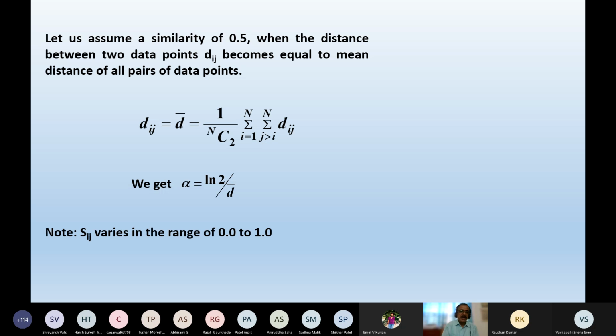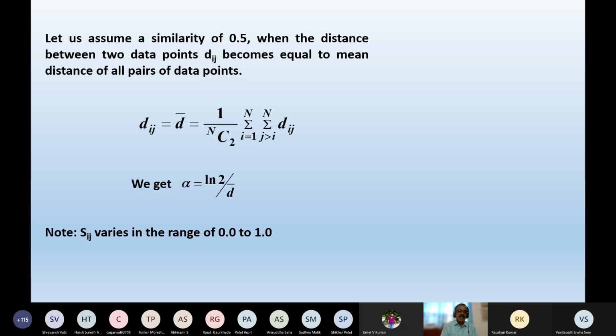That is why, to calculate the d bar, I use the expression 1 divided by nC2. What is C? That is a combination. N is the total number of data points. So nC2 is a combination. At a time, we are going to consider two data points to determine the Euclidean distance, so that many such combinations you'll have to consider.